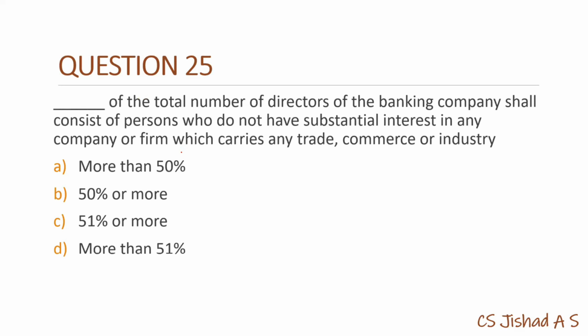Next question. Dash of the total number of directors of banking company shall consist of persons who do not have any substantial interest in any company or firm which carries any trade, commerce, or industry. This is section 10A of Banking Regulation Act 1949, which specifies that 51% or more of the directors should be qualifying for conditions. So one of the conditions is given in question 25. So our answer will be option C.